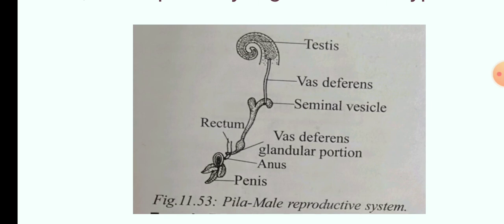The vas deferens consists of 3 portions: an upper thin walled tubular portion, followed by a middle swollen portion termed the seminal vesicle, and the terminal glandular portion.